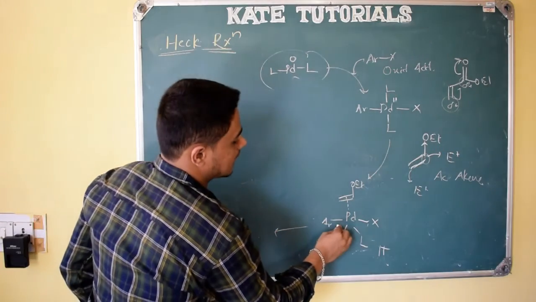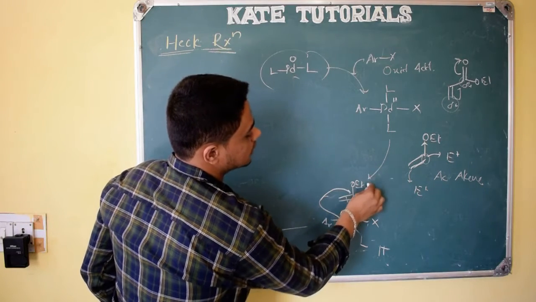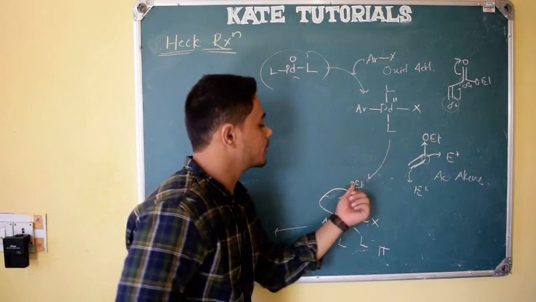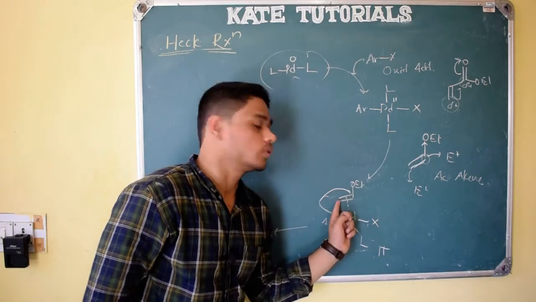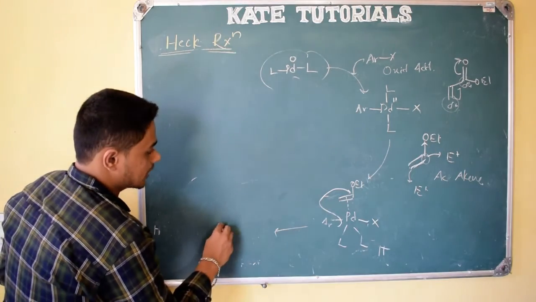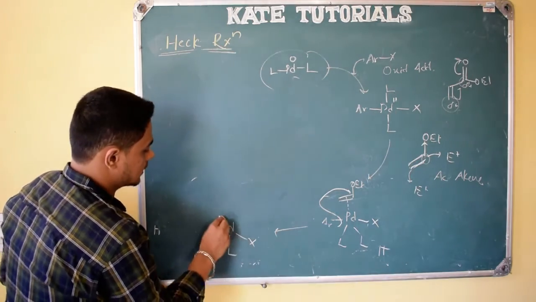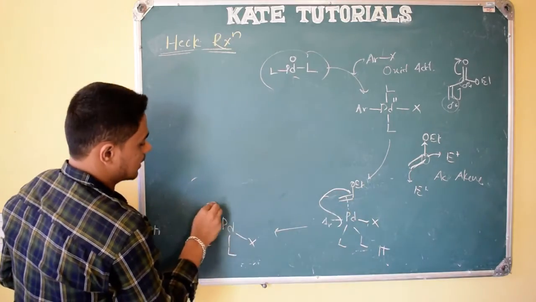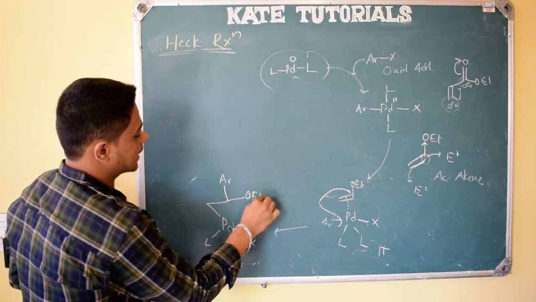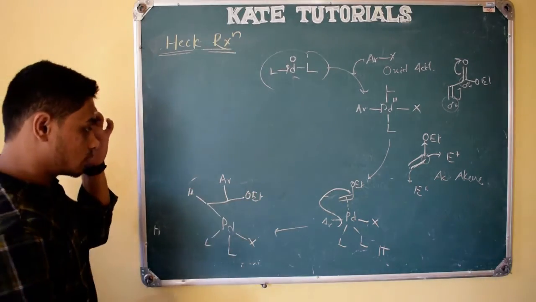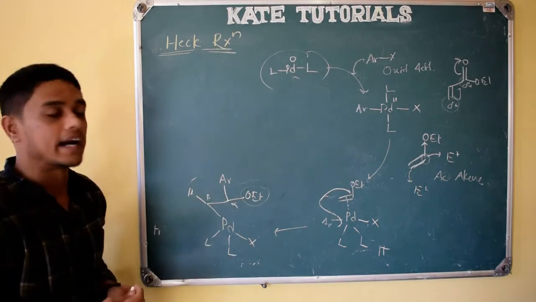So what happens, this aryl, instead of attacking this, will attack this. Why will it attack this? Because the electron donating group has the electron donating atom oxygen, which is an electronegative atom. So this carbon will be more electrophilic compared to this carbon, right? So we will get this product, palladium, ligand and halogen. Here palladium is linked to this carbon, and here Ar comes, the aryl group, and again the OEt group is there, and here hydrogen is there. So let us consider this as alpha and this as beta, only beta hydride shift will occur.